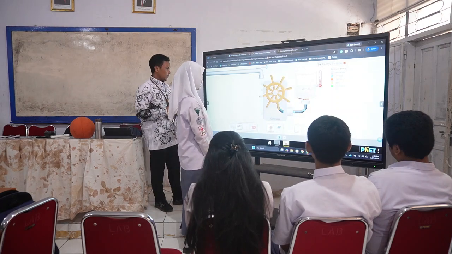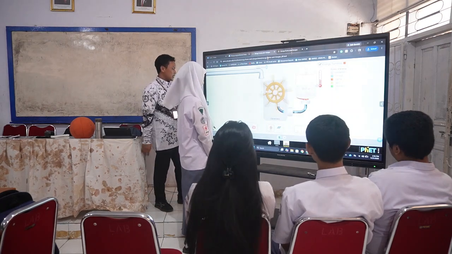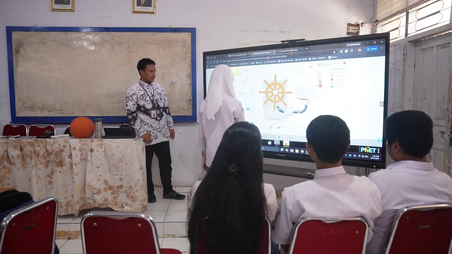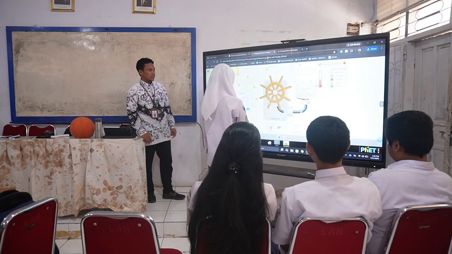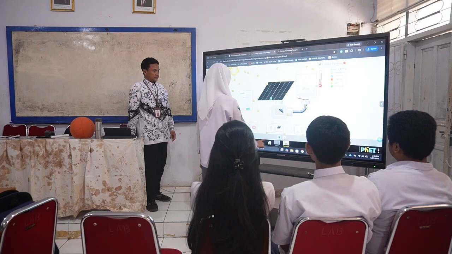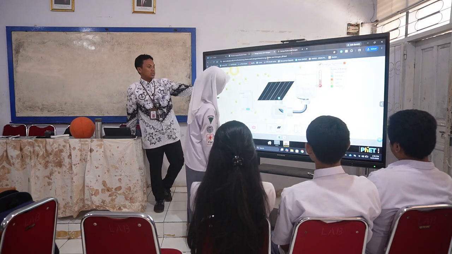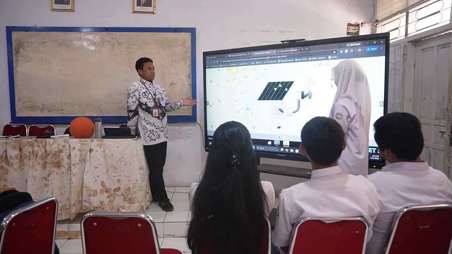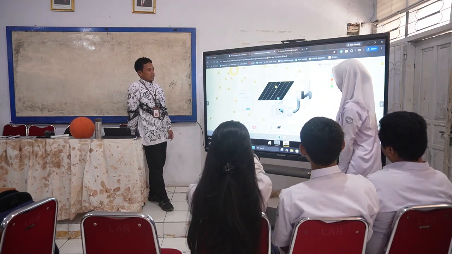How can we use the sunlight? Change the generator into a solar panel, and then change the output into the fan. Yes, the fan, and we can see how they change.